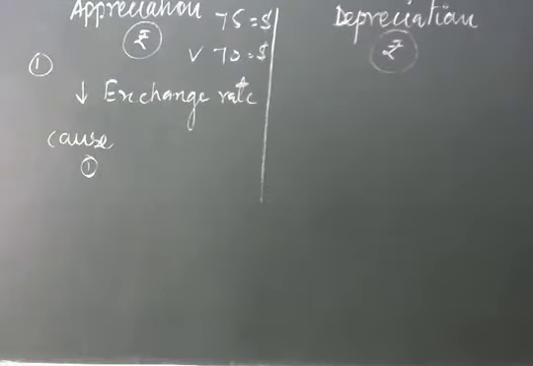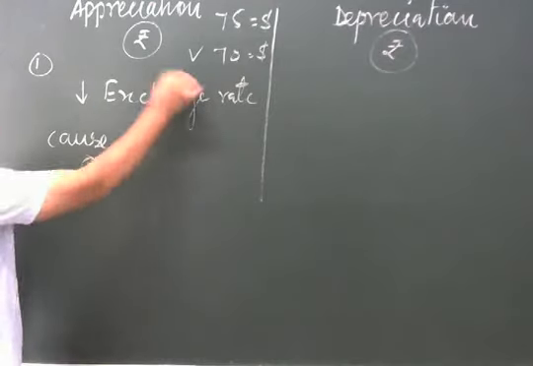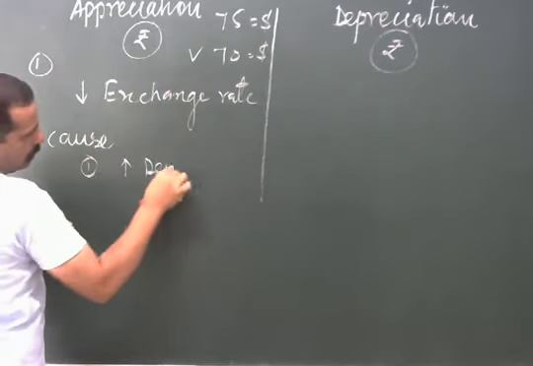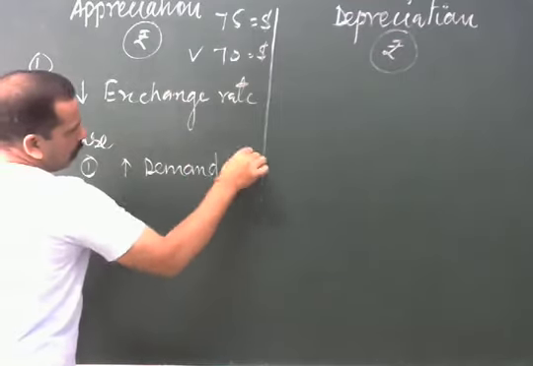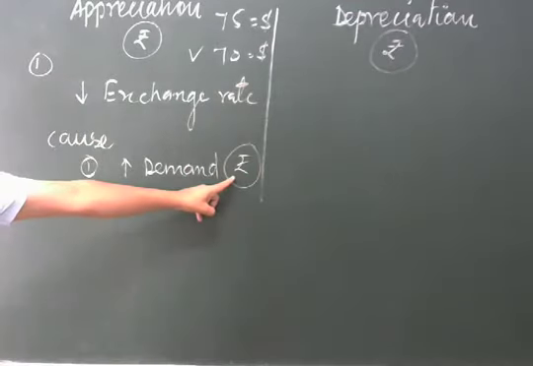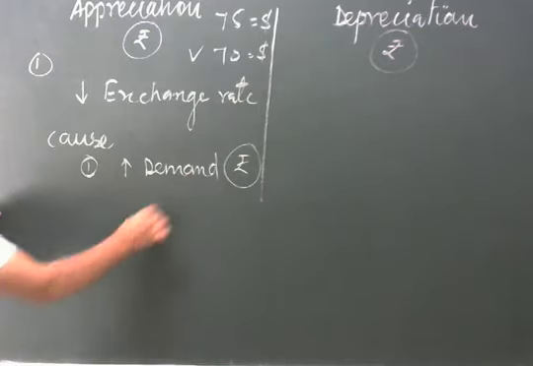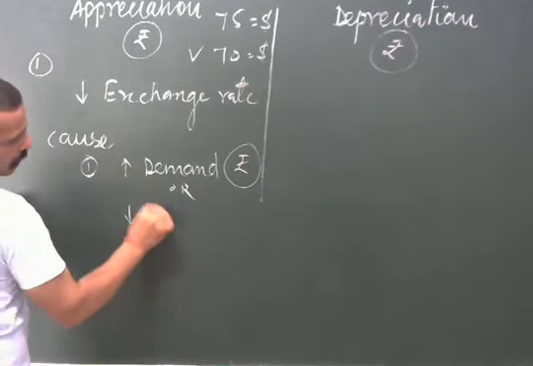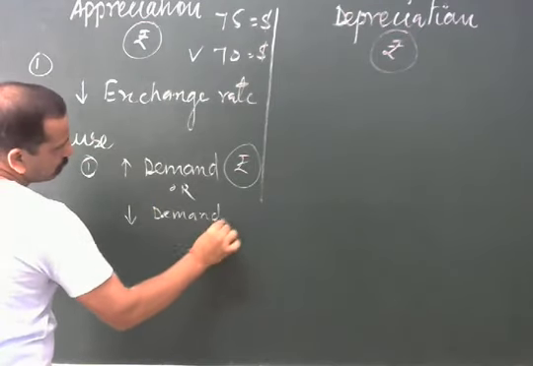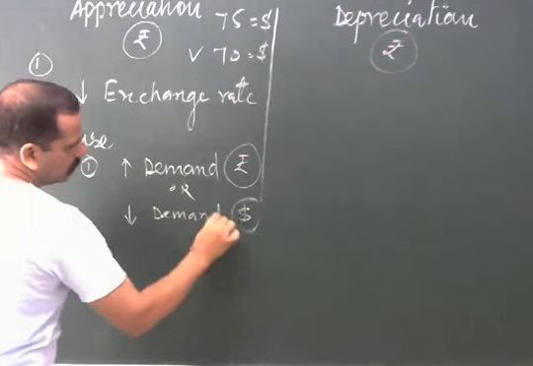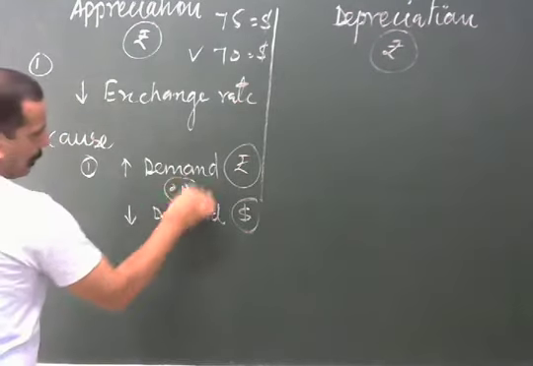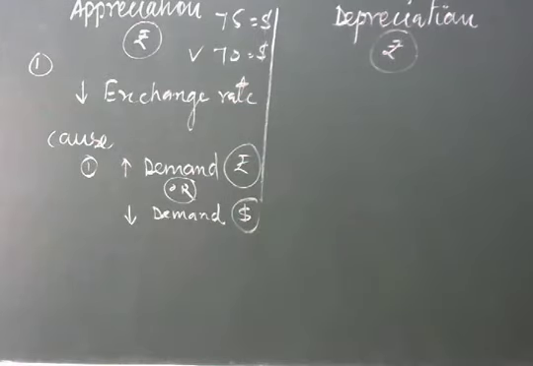So appreciation of domestic currency means there is an increase in the demand for, keep in mind, rupee, or you can say a decrease in the demand for USD. These are the two situations. Understood?